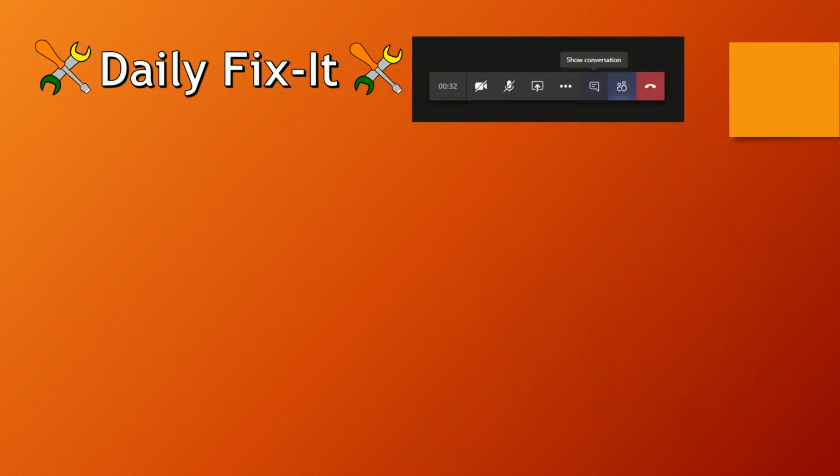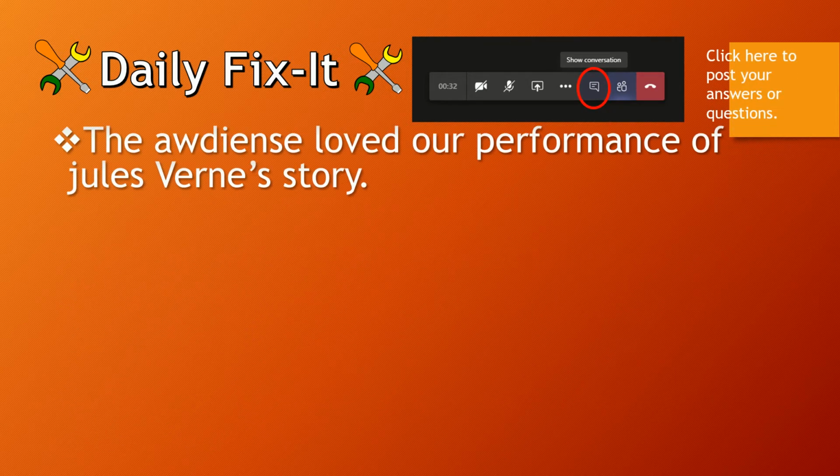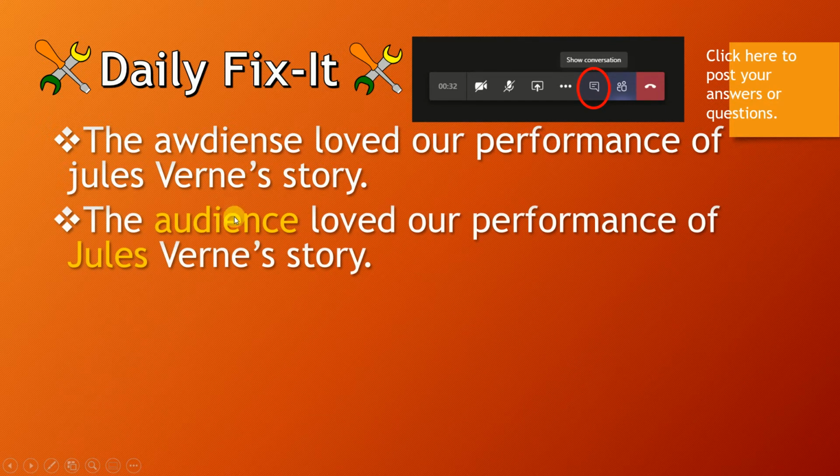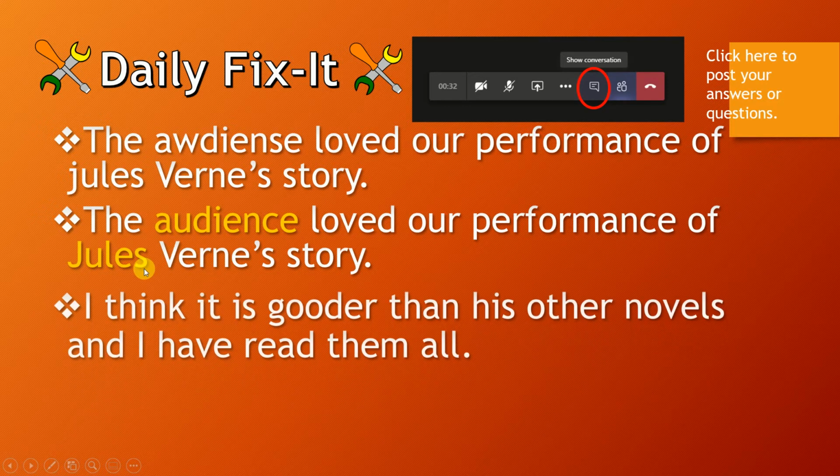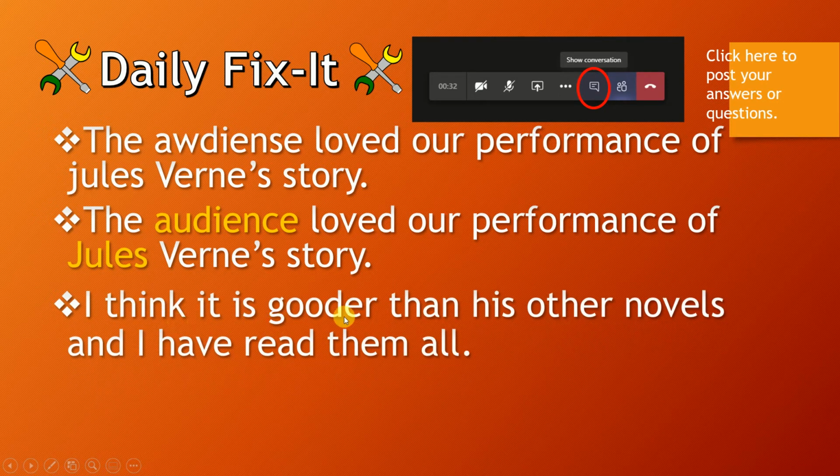Our warm-up for the day is going to be this sentence. The audience loved our performance of Jolene Van's story. What is the mistake? The audience. Here we're going to know that the spelling of audience is wrong. So this is the spelling of audience, and then this is a name. So definitely you cannot spell a name with a small letter. That is why we have these two corrections made here.